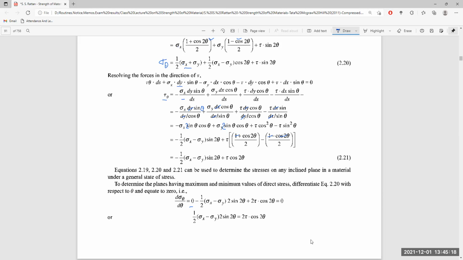Half of sigma x minus sigma y, and taking the derivative of cos 2 theta gives minus 2 sin 2 theta, and for the tau term the derivative of sin 2 theta gives 2 cos 2 theta. So here the 2 cancels, and sigma x minus sigma y into sin 2 theta is equal to 2 tau cos 2 theta.